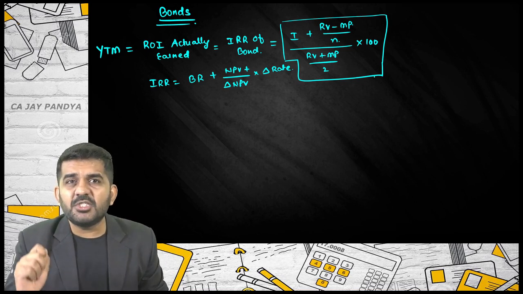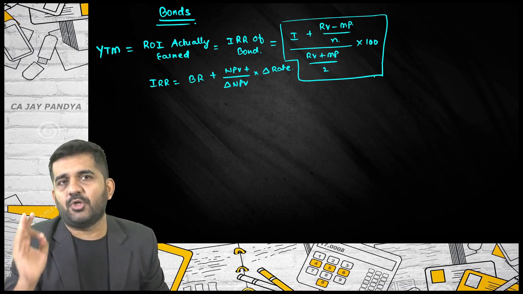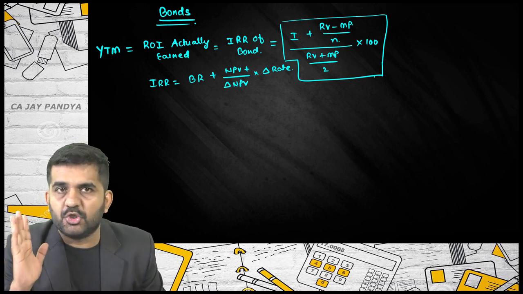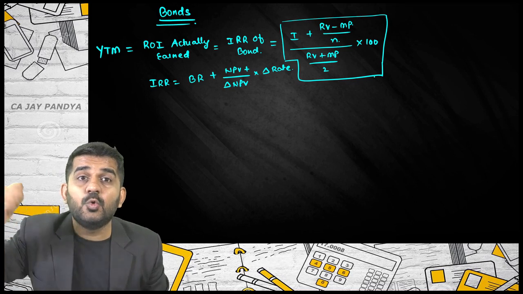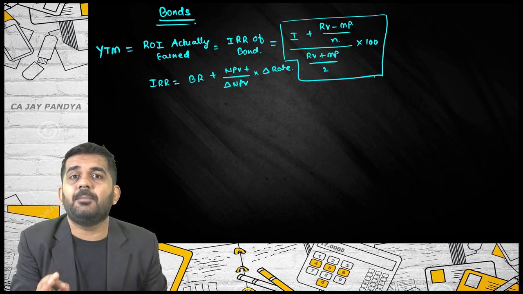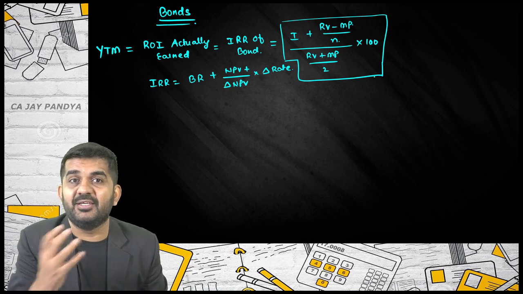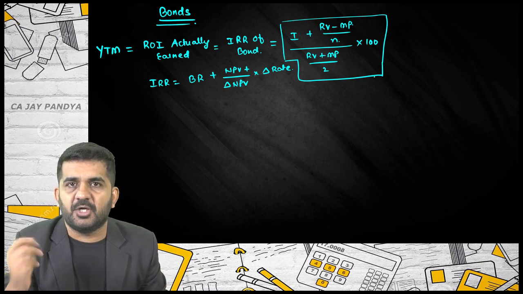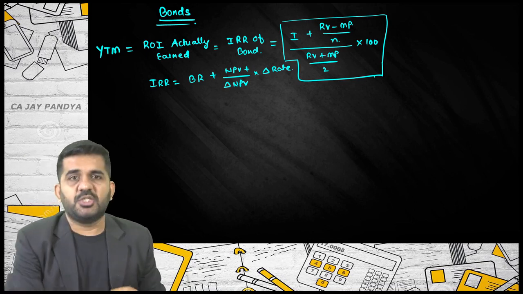Now, once again, what is yield to maturity? The actual rate of return which you are earning from the bond is nothing but yield to maturity. Why is it termed yield to maturity? While calculating this, we will assume that we are keeping the bond up till maturity. Yield is earning up to maturity in terms of percentage per annum. Is it all right? This was yield to maturity.